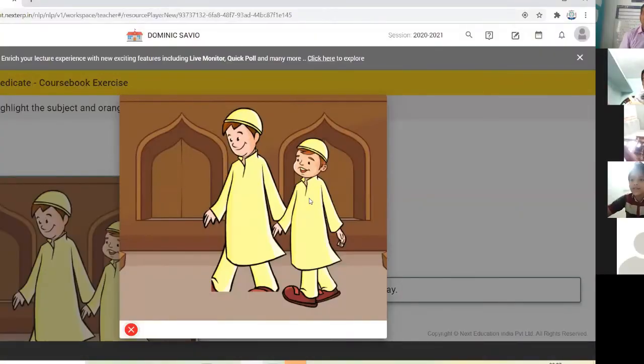Okay, so we are going to start our session now. What is the meaning of this picture? Dania, what is the meaning? Two are walking from that way. They are walking from there. The way. Okay, they are walking from the way.